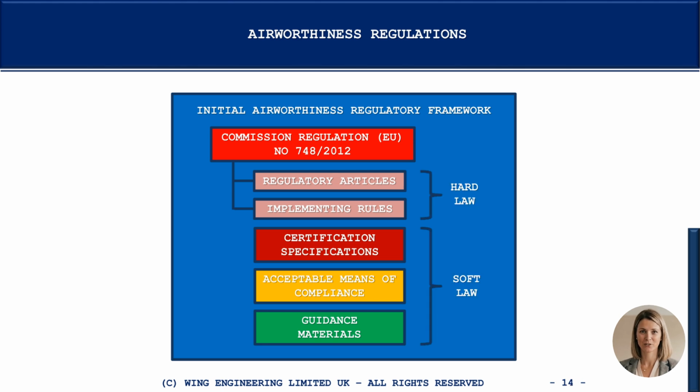The regulatory articles and implementing rules are referred to as hard law because they are legally binding and enforceable. On the other hand, the remaining 3 elements of the framework are referred to as soft law because they do not hold the same legal status as the former. However, any alternative proposals to these must be demonstrated to and accepted by EASA as wholly meeting the intent of the hard laws.